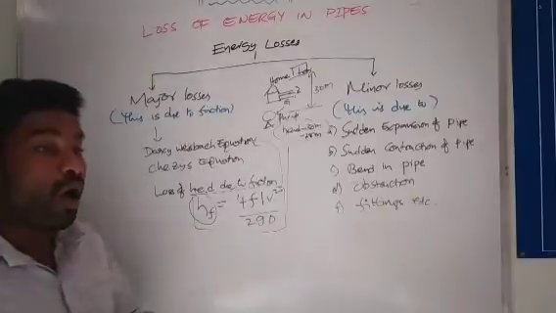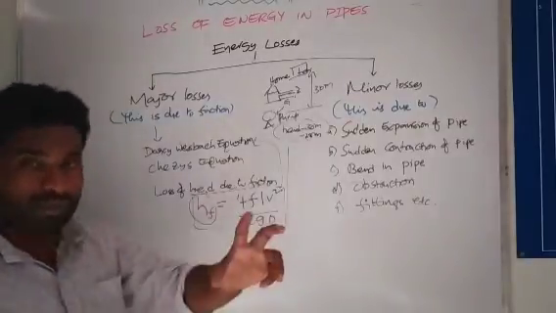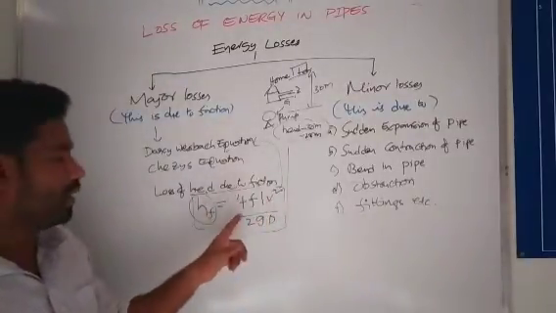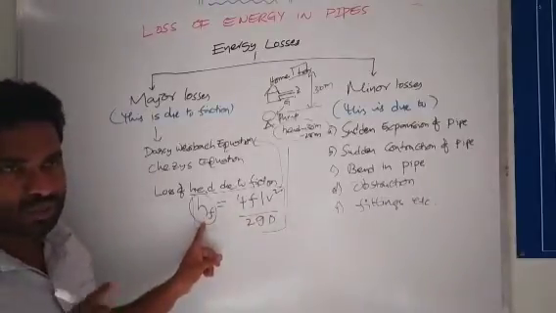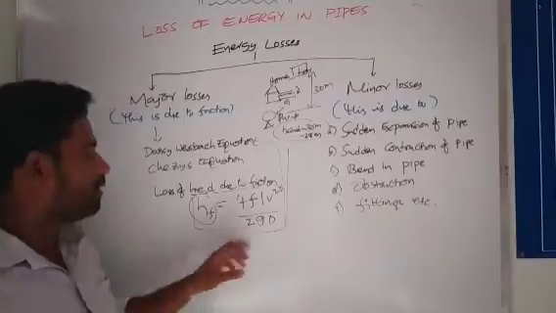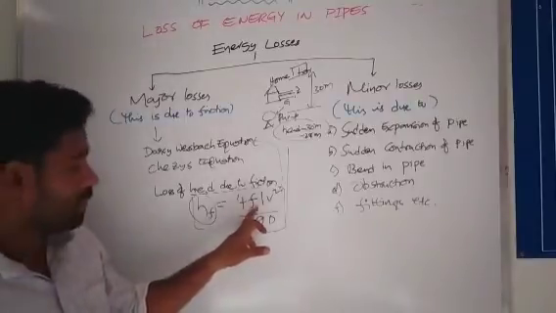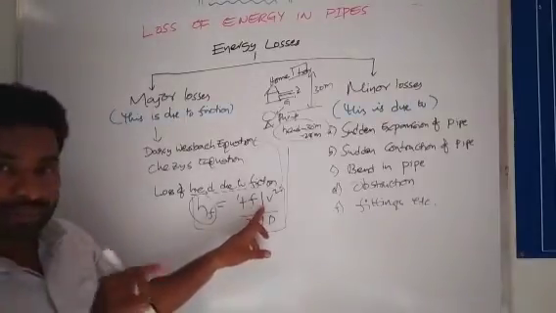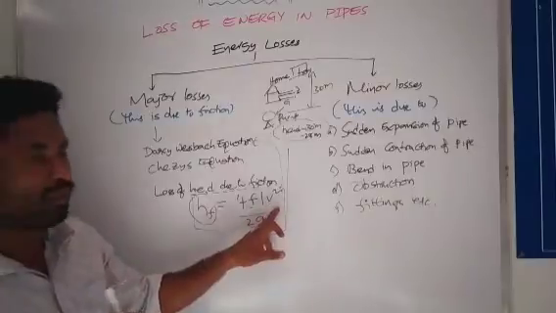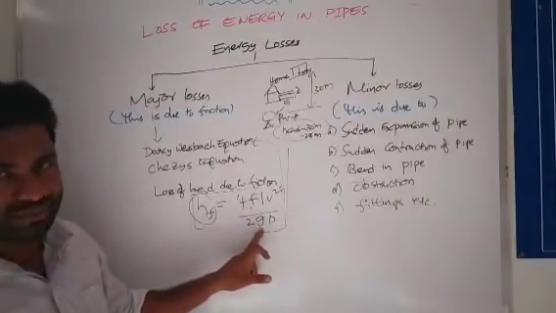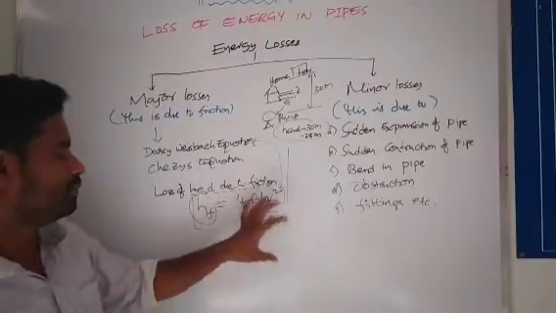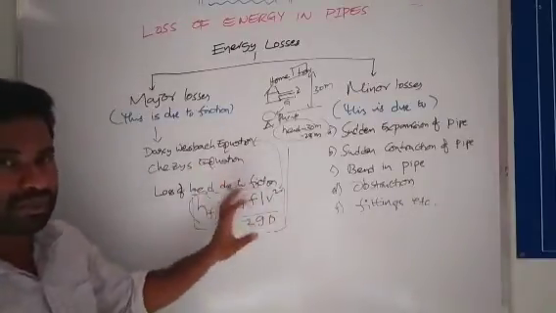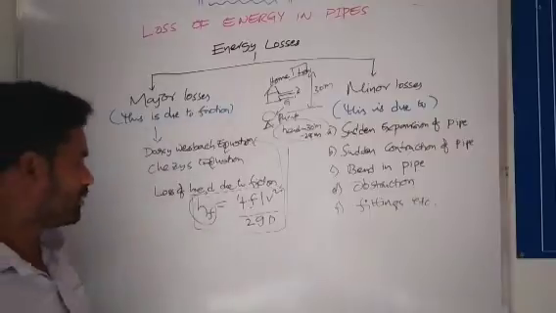Then how much head loss will be there can be found by using this formula, 4fLV² by 2gD. Head loss due to friction depends upon the friction factor, length of the pipe, velocity of the fluid, gravitational acceleration, and the diameter of the pipe. So these are all the parameters that head loss due to friction depends on.